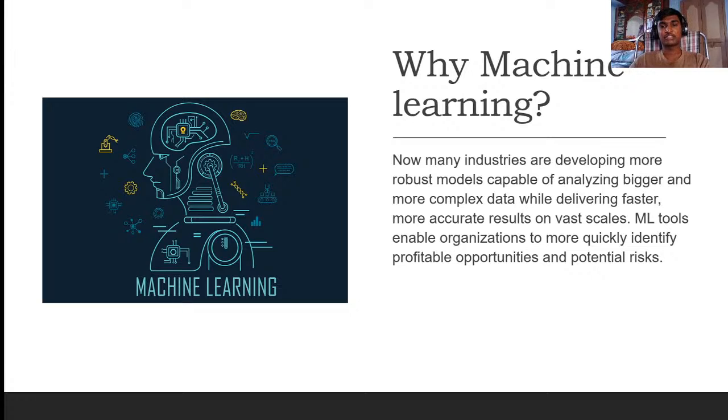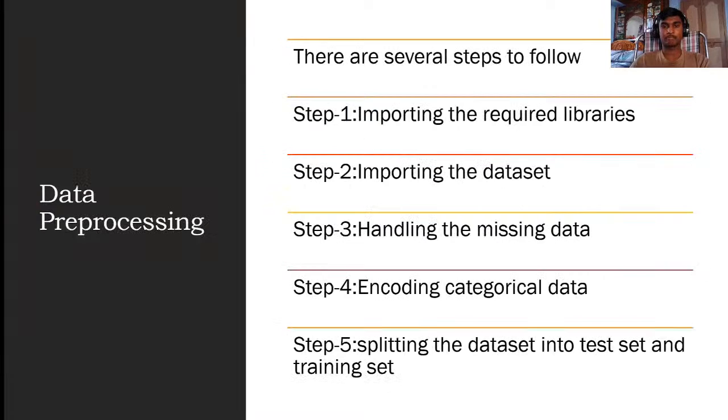Nowadays, machine learning is famous because of big data and robust data in the industry, and more accurate results on vast scales. ML tools enable organizations to more quickly identify profitable opportunities and potential risks. ML is now in every industry, giving great profits to the industry and clean behavior based on the experiences.